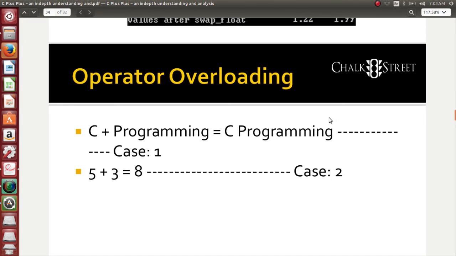Cout less than arrow. It is called as redirection operator. It is performing an operation of output operator in that case, and when I use it for less than or greater than operation, it is performing an operation in that way. So how did it perform? We can overload one operator for multiple purposes. There are certain operators which you cannot overload. There are certain operators which you can overload.